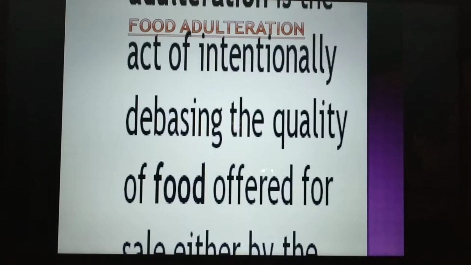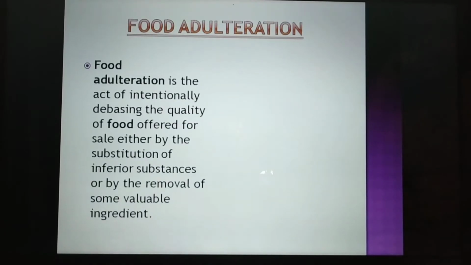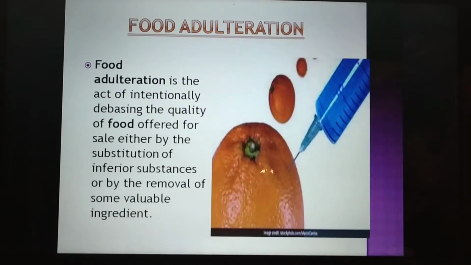Now what is adulteration of food? Let us understand that. Food adulteration is the act of intentionally debasing the quality of food offered for sale either by the substitution of inferior substances or by removal of some valuable ingredient. So when do we say that the food has been adulterated? Whenever something is added to the food product which lowers the quality of the food, or sometimes the nutritive value or the nice quality of the food is removed, then all these things are called food adulteration.